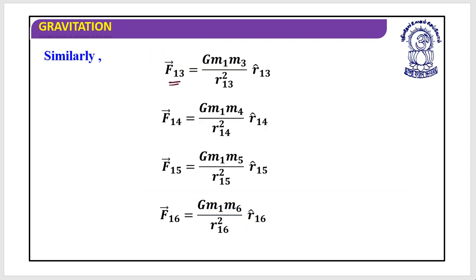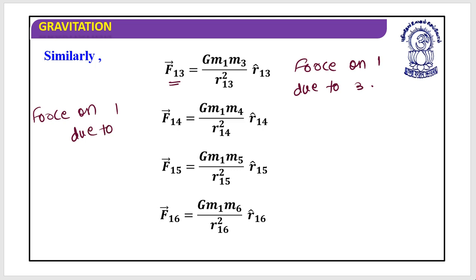Same way, this is the force on 1 due to 3, force on 1 due to 4, force on 1 due to 5, force on 1 due to 6, and all this stuff.